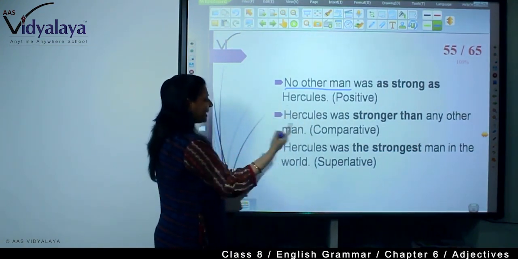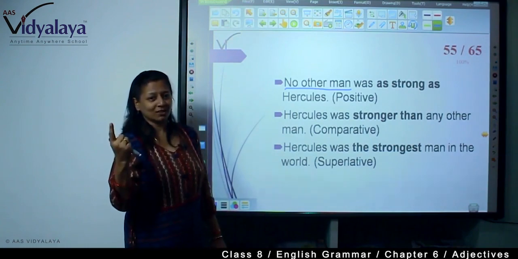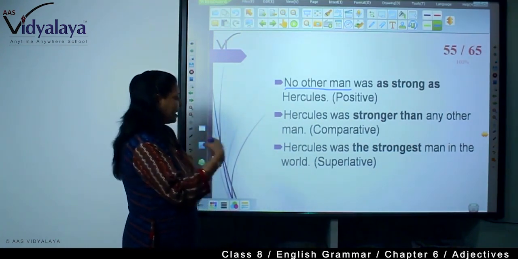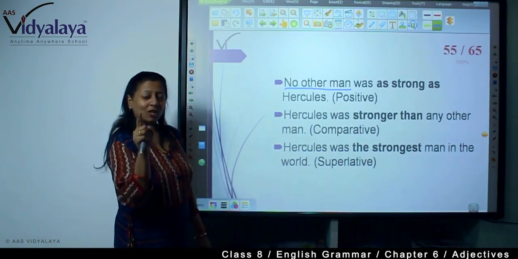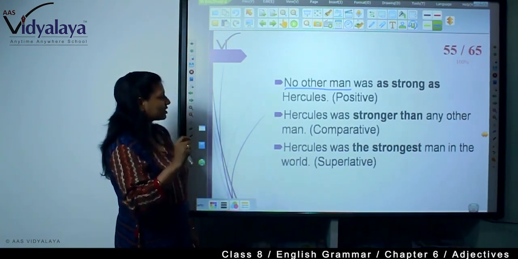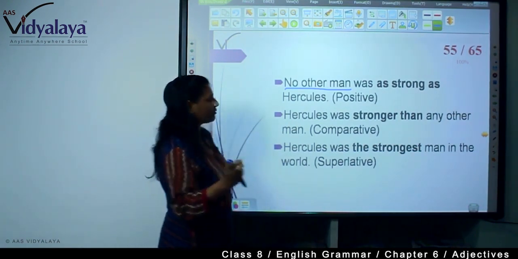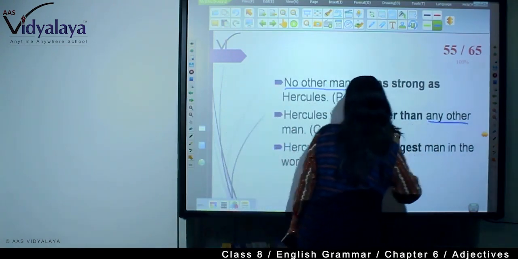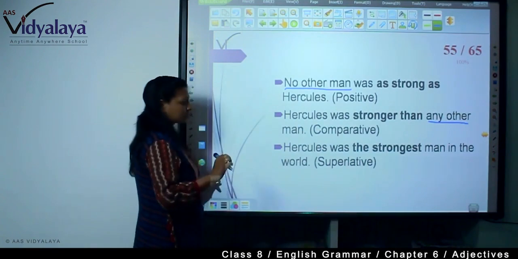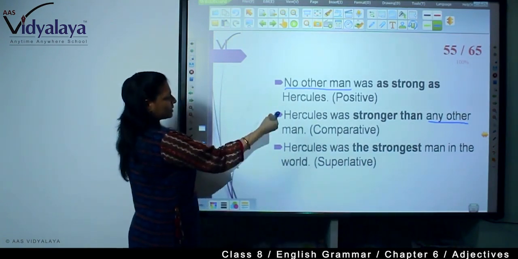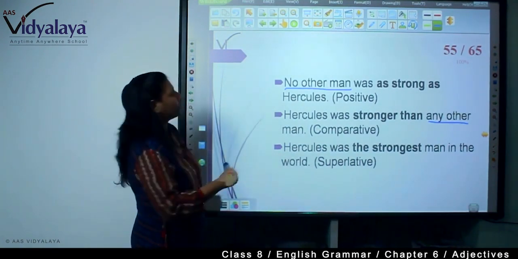Here "stronger than any other", there "most other", as in the earlier slide. And here "the strongest", there "one of the". So try to understand, these are the changes and you will have to be very careful. This is the rule you will have to follow everywhere. See? So that is the positive, this is comparative, and this is superlative.